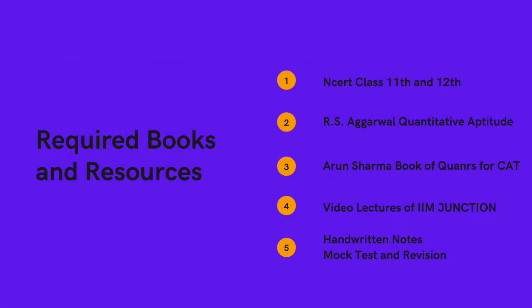Coming to the required books and resources. You need to solve your NCERT of class 11th and 12th. Why? Talking about the chapters permutation and combination and probability, if you are able to solve them from NCERT and grasp all the concepts present in those two books of class 11th and 12th, you will definitely be very sure about your preparation from a higher maths point of view.